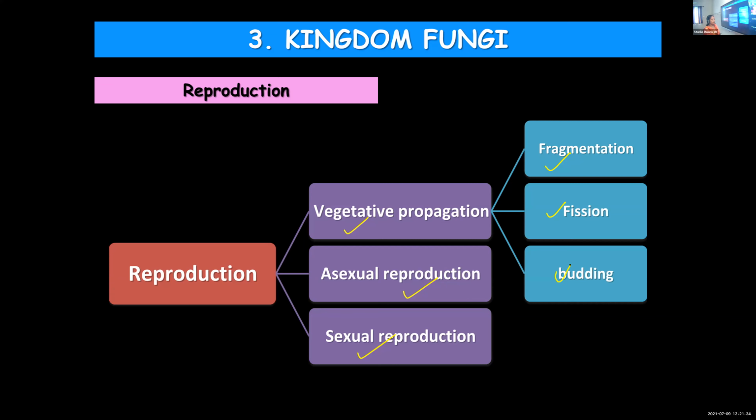Modes of reproduction, once again: they carry out vegetative propagation and also sexual and asexual methods of reproduction. And vegetative propagation can be carried out with the help of fragmentation or budding or fission. Three methods of vegetative propagation are carried out by fungi.